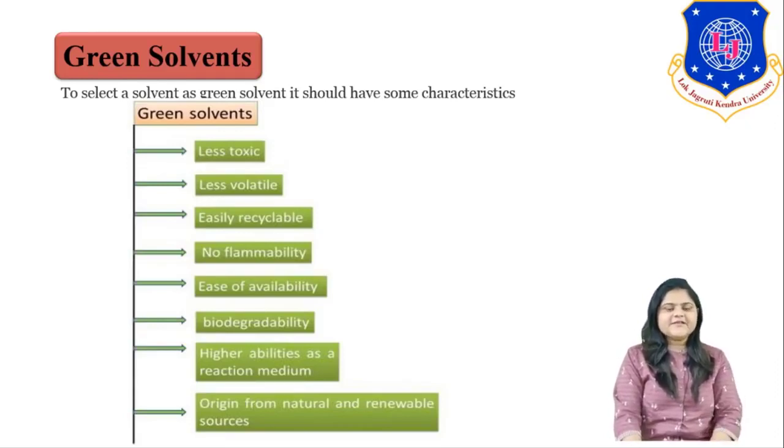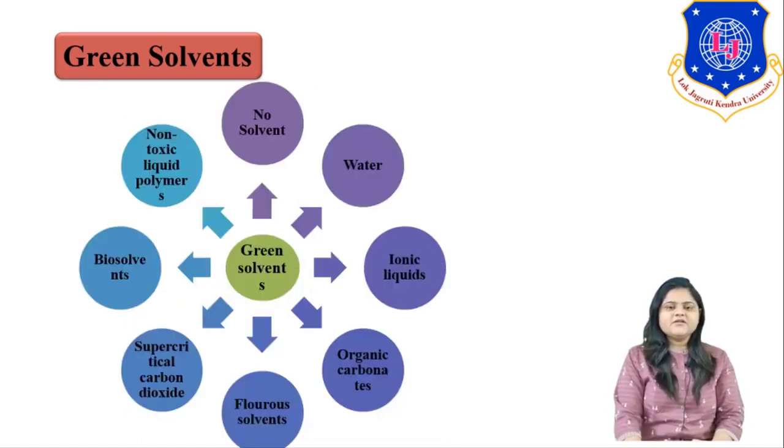Higher ability as a reaction medium, and origin from natural and renewable resources. This is the most important, right. So develop a greener solvent which should have these properties. Along with this, develop a green solvent mostly by using natural and renewable resources rather than non-renewable resources.